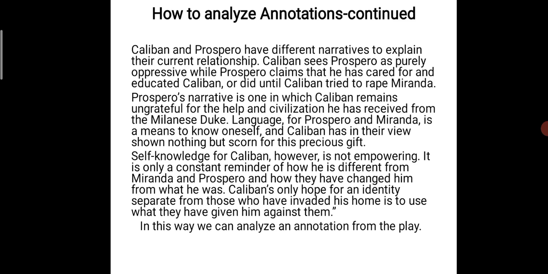Language for Prospero and Miranda is a means to know oneself, and Caliban has, in their view, shown nothing but scorn for this precious gift. In the present world, language is very important to know each other, to communicate. Therefore, both Prospero and Miranda teach him a language, but he is not ready to learn. Caliban is not ready to learn.